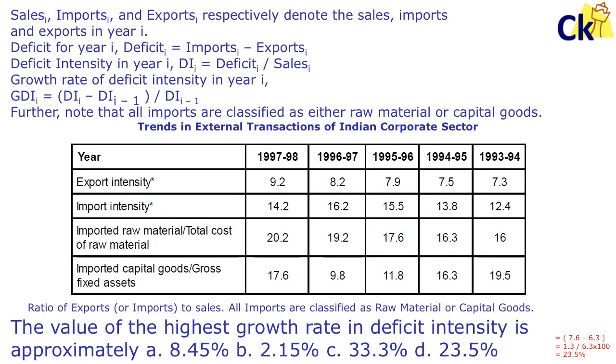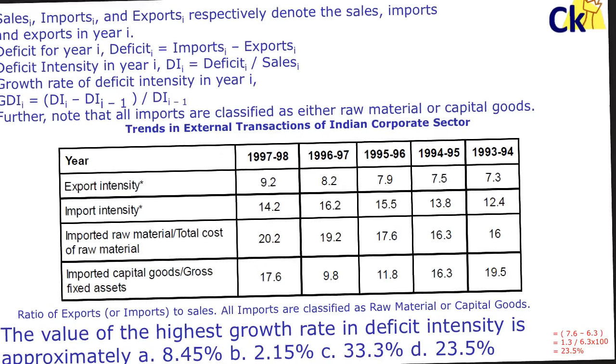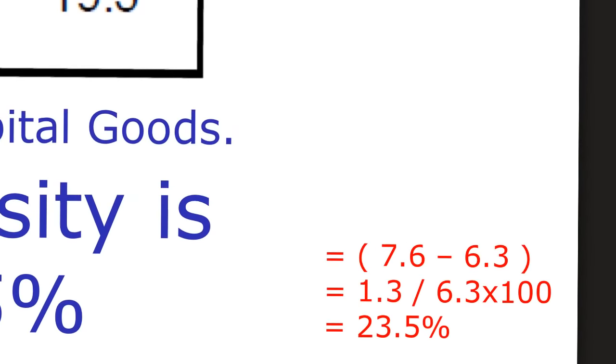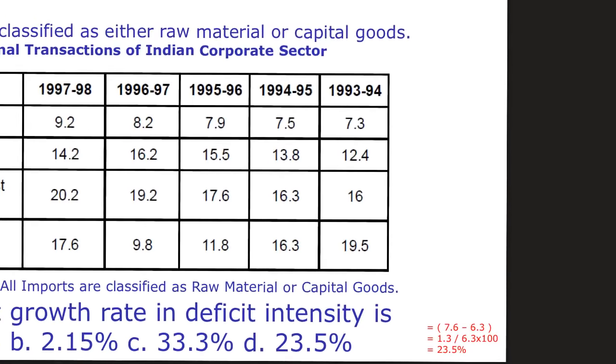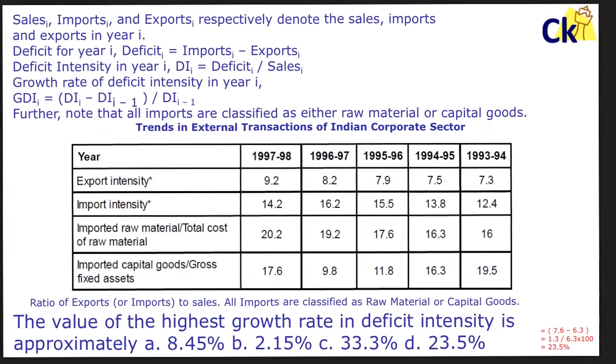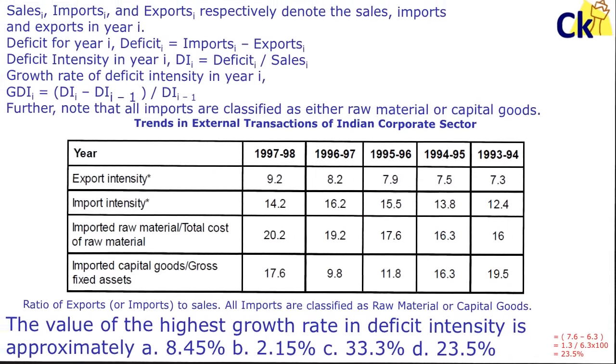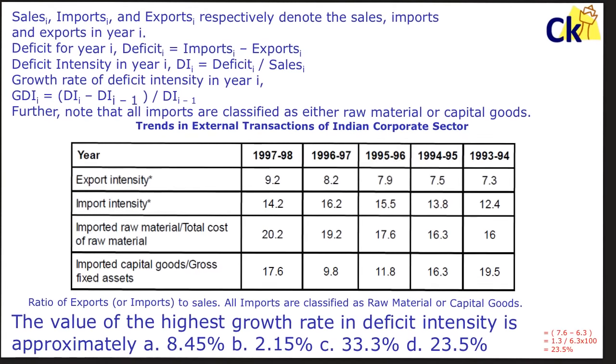Let's do one more thing. I'll give you the answer. If you have tried, try once. I'll give the answer as well. This is the answer. I don't know if you can see that. Let me increase the size of this. 7.6. Let me write it here. 7.6 minus 6.3, divided by 6.3, into 100 is my answer. Just tell me how this was found. What are these values? What is 7.6? What is 6.3? There's no data here.